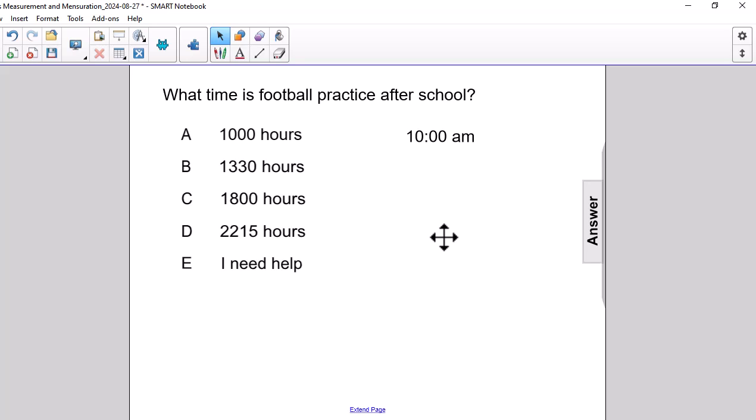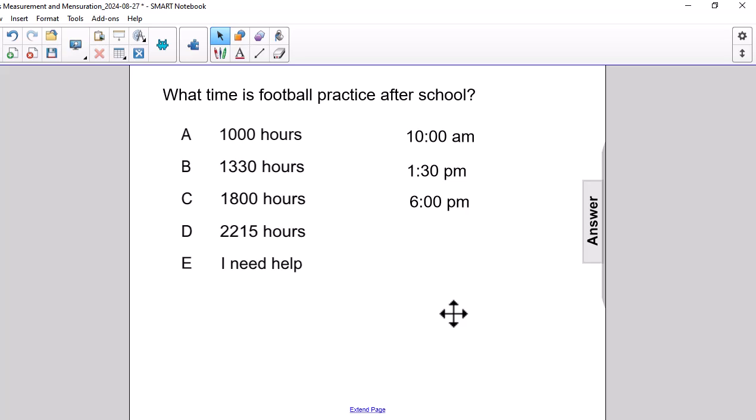Now, what I would do for 1300 hours or 1330 hours is subtract 12. So 13 minus 12 is 1, so I could rewrite that as 1:30 p.m. For 1800 hours, to convert that to a 12-hour clock, I subtract 12. 18 minus 12 is 6. Remove the colon, so this would be 6 o'clock p.m.